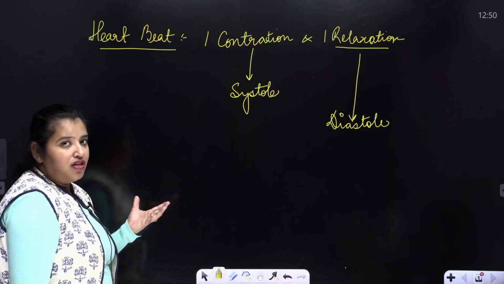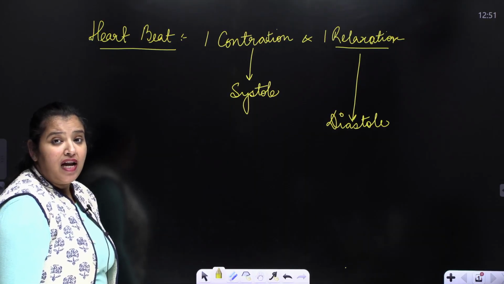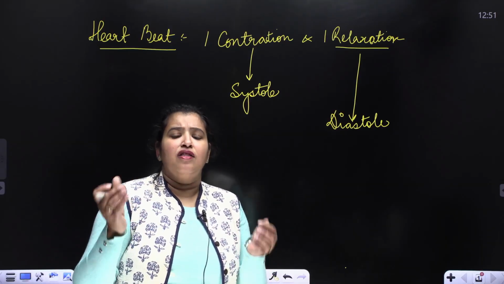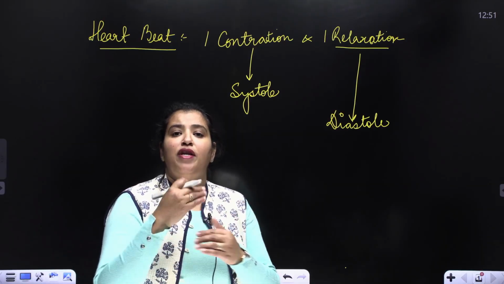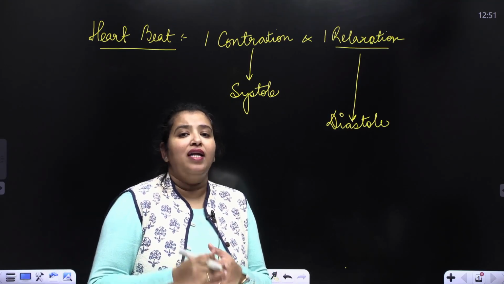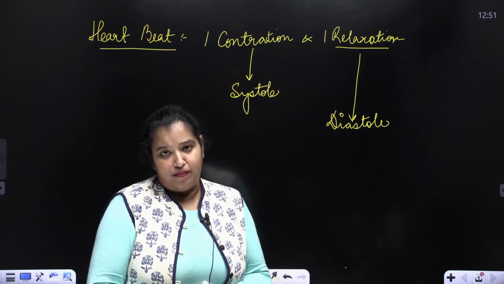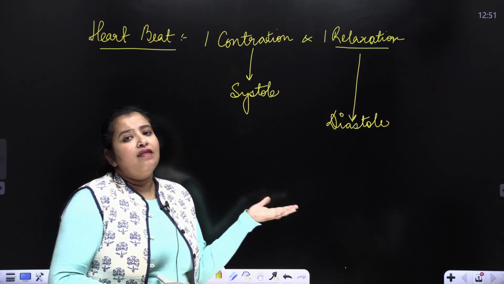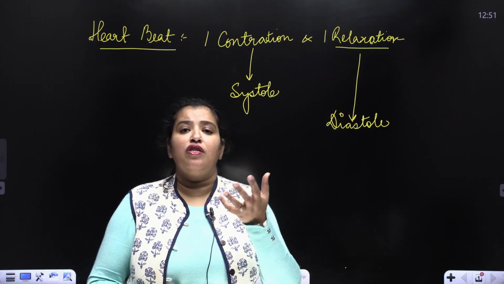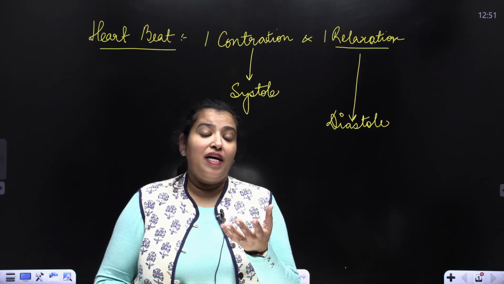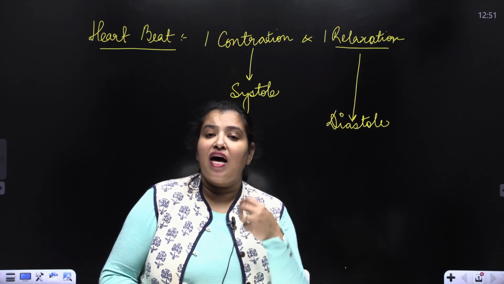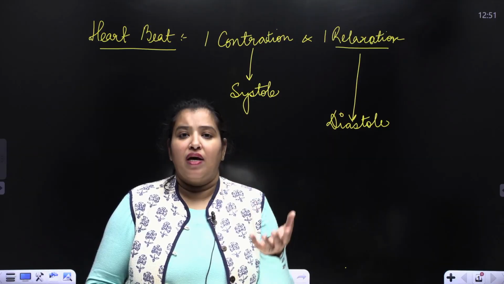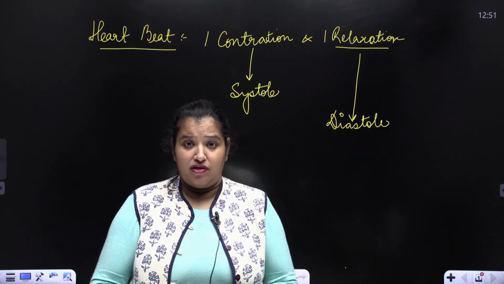Now when I say the heartbeat, it is created because of contraction and relaxation. And yes, the auricles and ventricles, we've seen that they contract and relax. They contract to push the blood to the next chamber or to any other part, and they relax to accommodate the blood in them. This contraction and relaxation creates the heartbeat. The heart is going to contract, pushing the blood. And if you remember, I told you that ventricles have thicker walls as compared to auricles. Why? Because they pump blood to a longer distance comparatively.